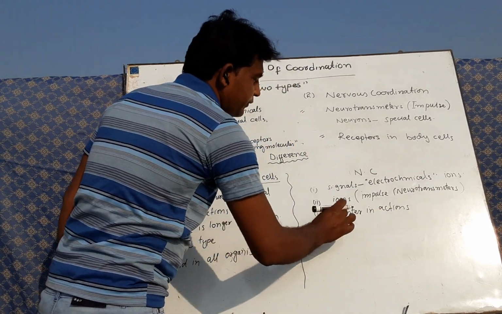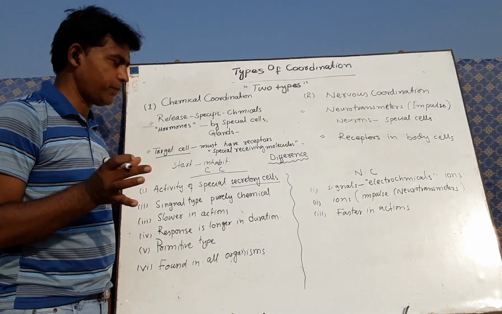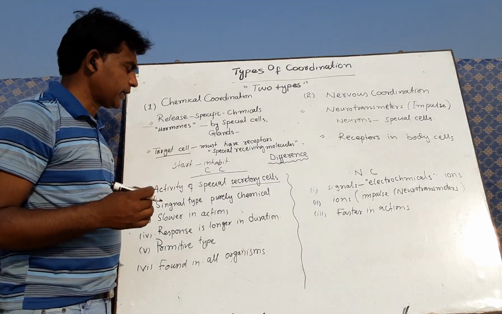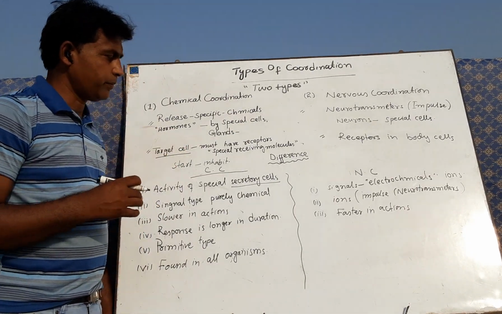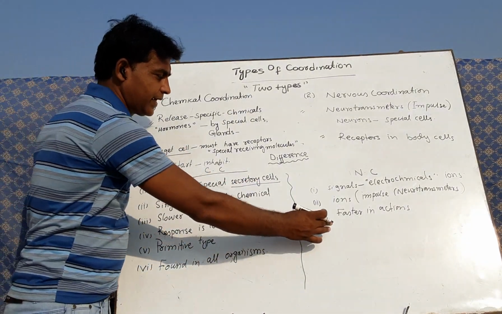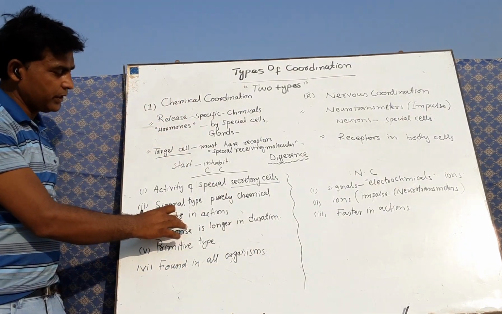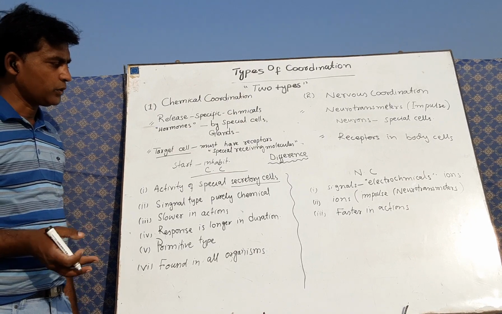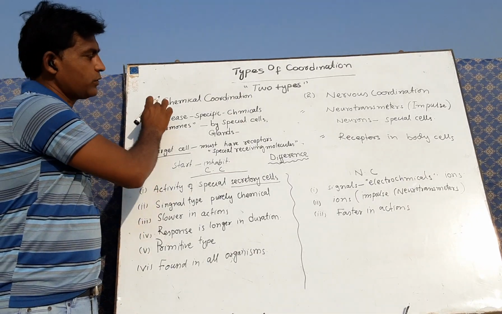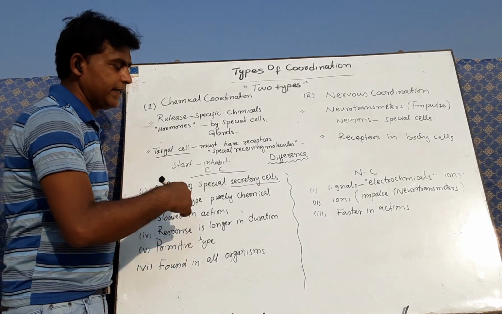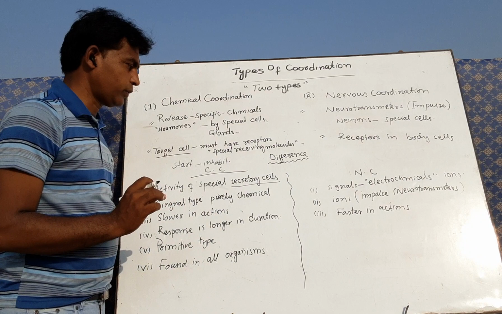In this type of coordination, organisms get and perform the characteristic, stimulate and produce response in seconds, while in chemical coordination they take some time to generate response. So chemical coordination is slower, while compared to this, nervous coordination is much faster.